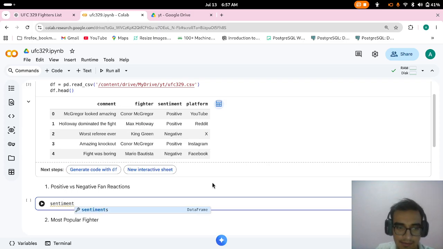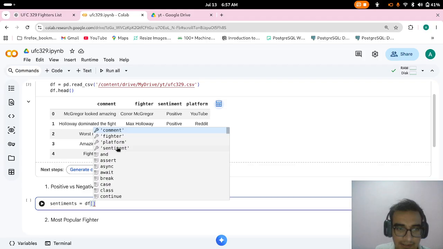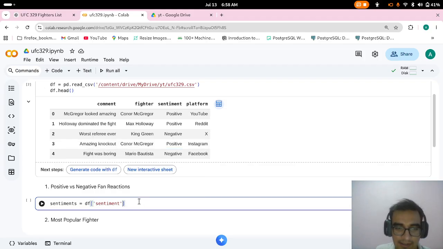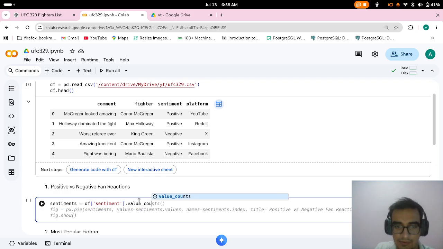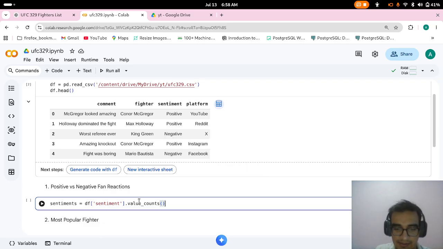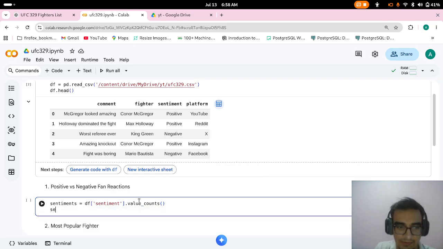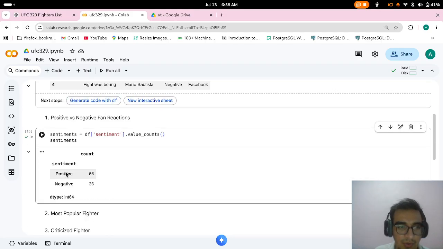From my data frame I will take the sentiment column and use value counts, this function which returns the values. If I run it, we will be able to see how many positive and negative values there are.